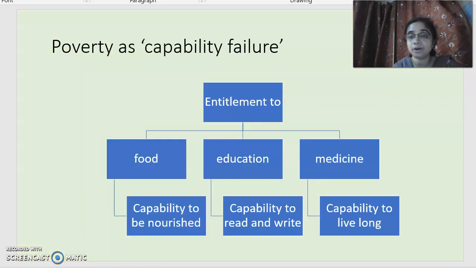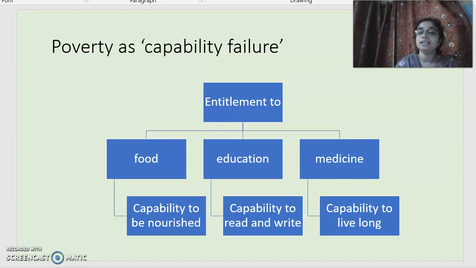Now, you can measure poverty in terms of capability failure as well. This concept is given by Professor A.K. Sen. He is saying that poverty cannot be measured only in an absolute or relative way, but poverty is actually a capability failure.